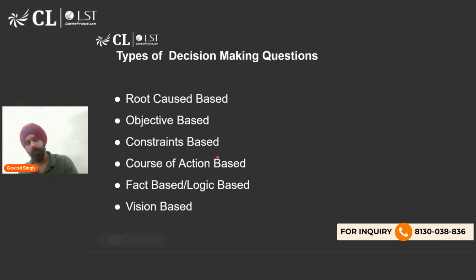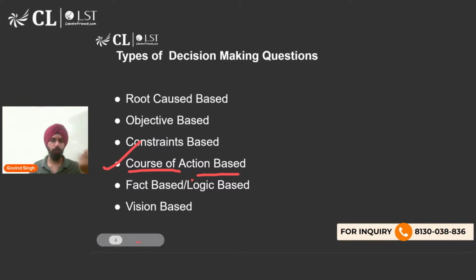Then there would be the questions which would be asked most frequently: course of action based or solution based. What is the course of action now? What should we do now? How do we resolve this problem? How do we achieve our objective? These would be course of action based questions.